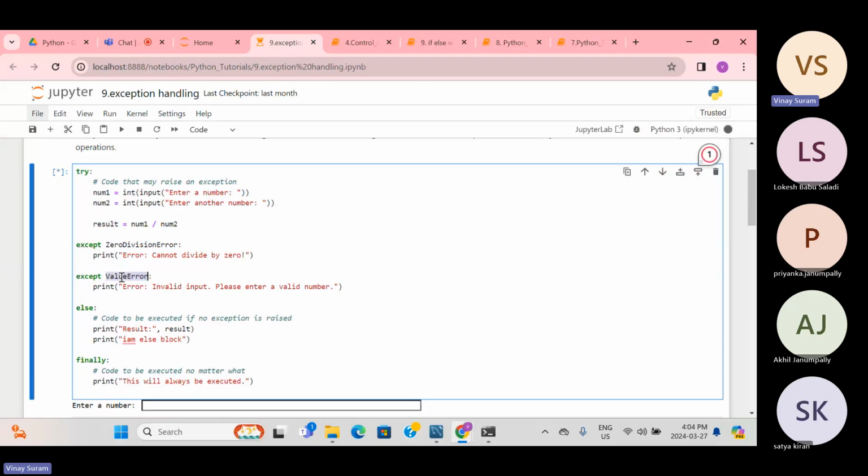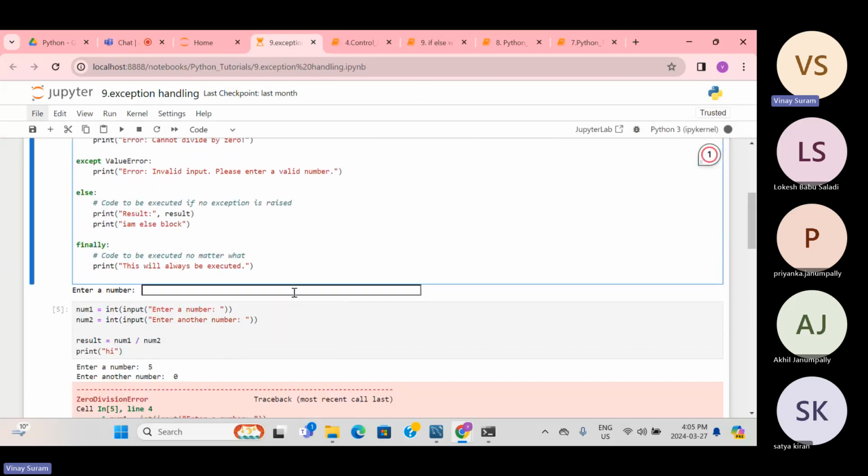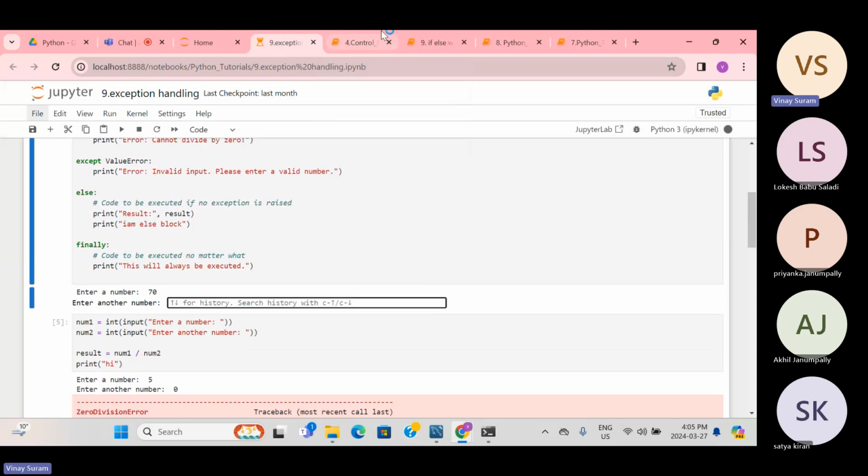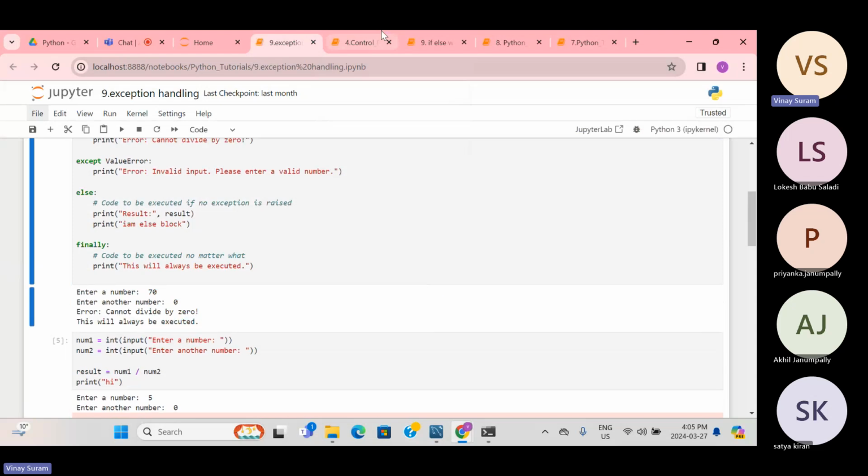We can also create custom exceptions, but it takes some time, so you have to go through the documentation on how to create custom exceptions. ValueError means that whenever you give a different value from the input Python is expecting, it will throw an error. Now, division by zero: I'm entering one number, which is 70, and I'm entering zero. Let's see whether we get an error. Okay, you can see the error: cannot divide by zero.